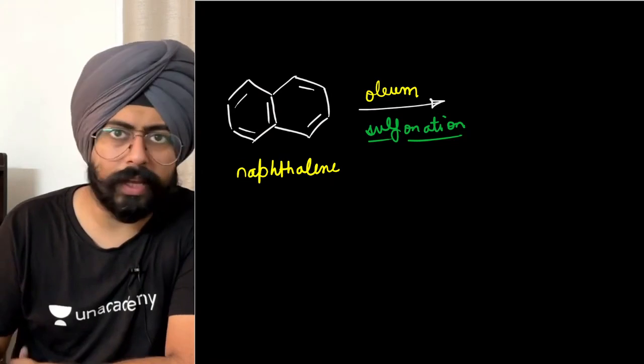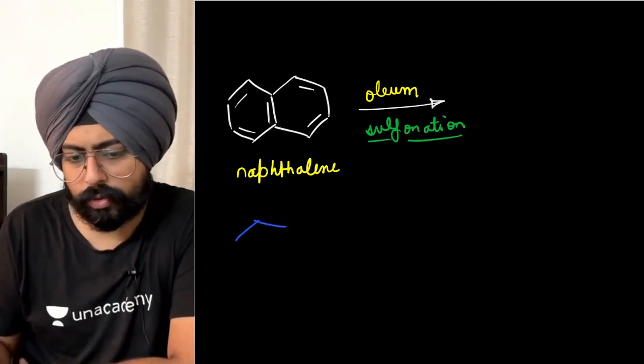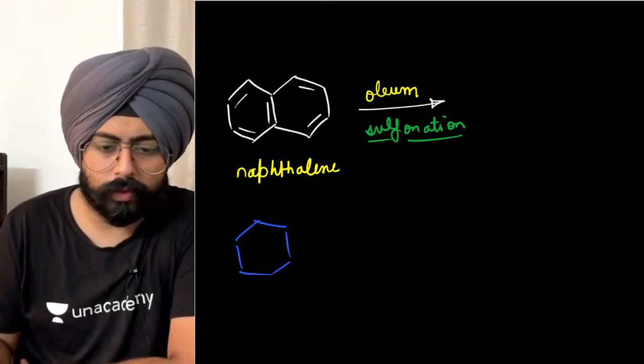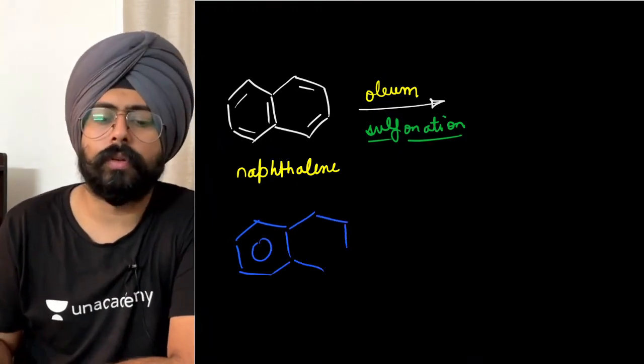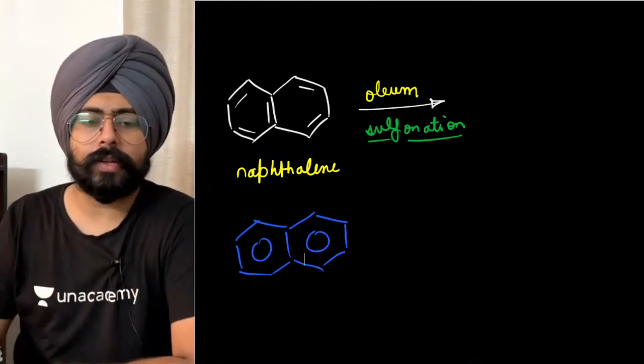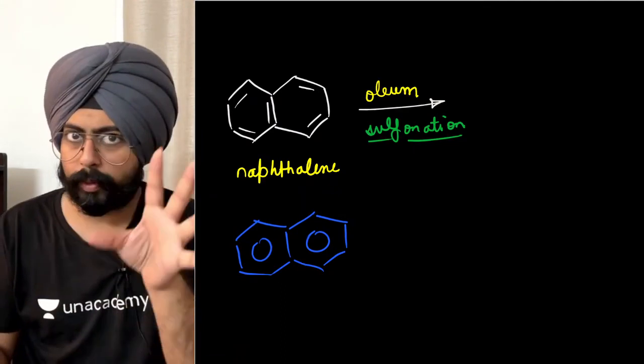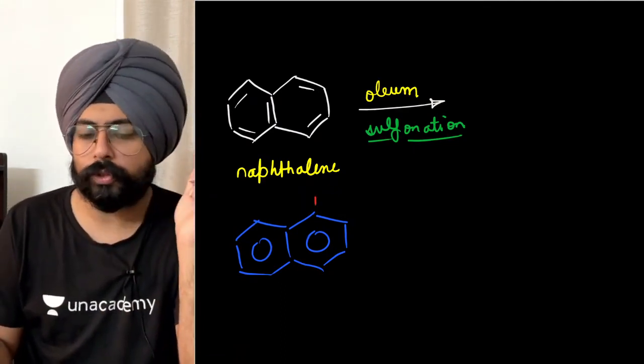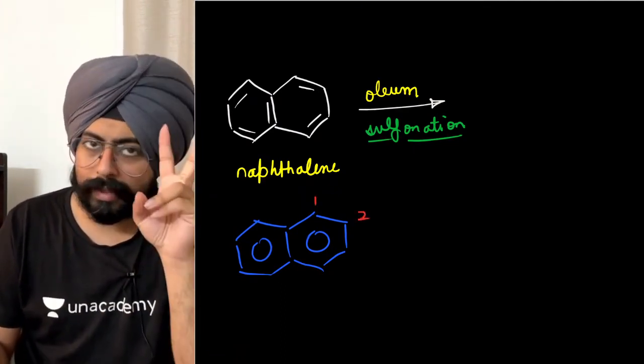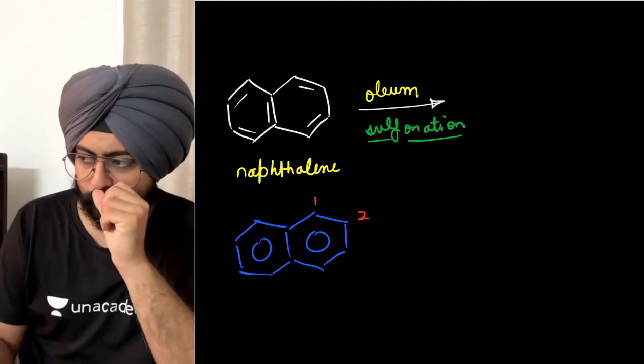These are two equivalent aromatic rings. Don't think of them as two different rings, because this is the resonating structure. So there are multiple positions available for you to attack. There is position 1 and there is position 2. These are the only two positions available for you to attack.